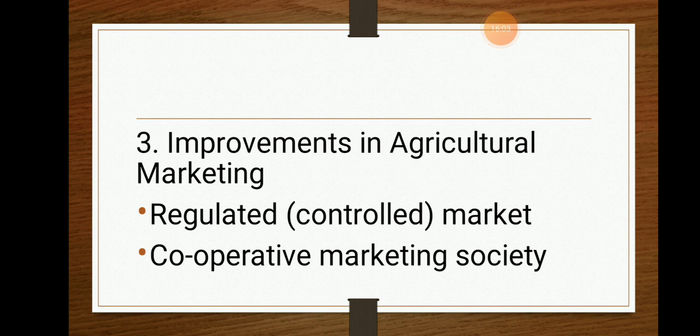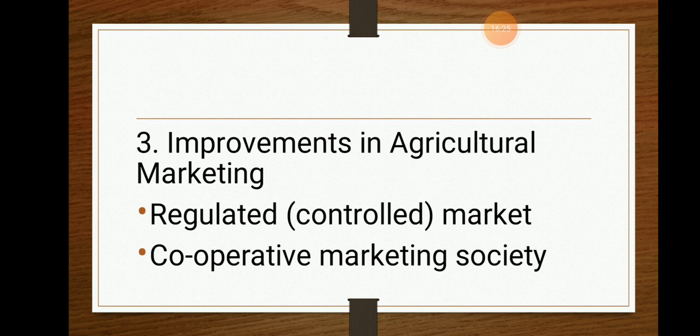Necessary things in the sense that when the government fixes a price, the private purchasers or the private people cannot exceed that price. That is the regulated or controlled market by the government, which is helpful for the farmers, because the farmers will not get less paid or earn less income. So that is one of the better things under the controlled market.